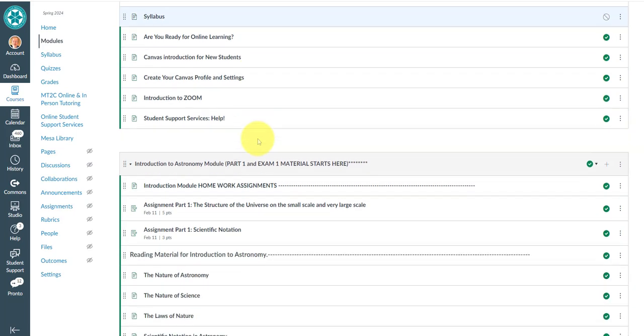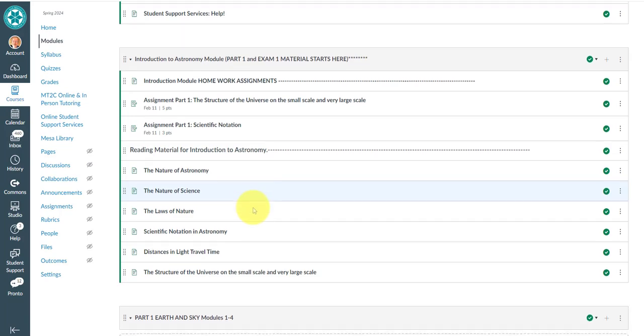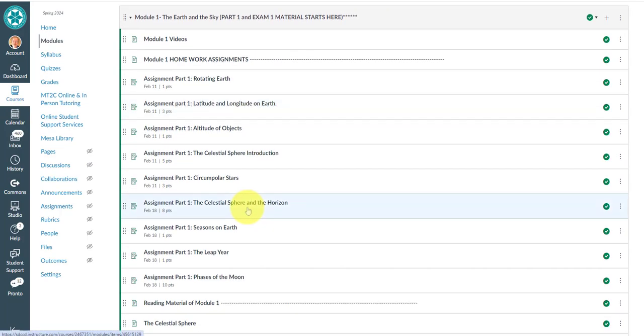Alright, now as we go down, we get to the introduction module here. Every time you want to find homeworks, they're always between these dashed lines. As an example, for the introductory module, these 2 are our homeworks. There's always going to be some kind of a deadline in here. These deadlines are due dates. This is a due date, and it tells you how many points this question has. They're all little videos, like 2-minute videos. You watch them and then you answer questions while you're doing them. That should be pretty fun.